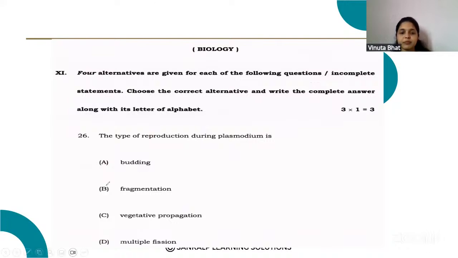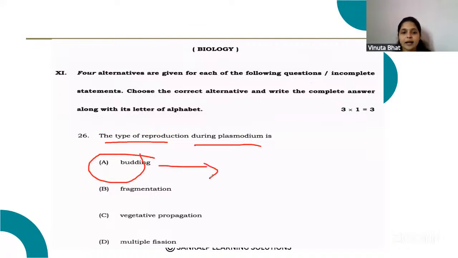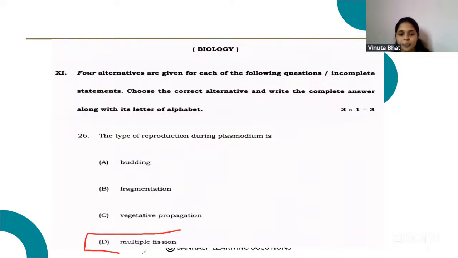Budding we can commonly see in yeast and hydra, right? And fragmentation is in spirogyra, and vegetative propagation is in some plants which are reproduced through roots, stem and leaves. And the correct answer is multiple fission. That is option D, the correct answer for this question.